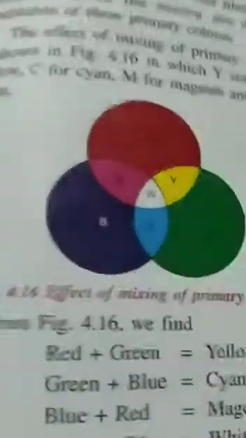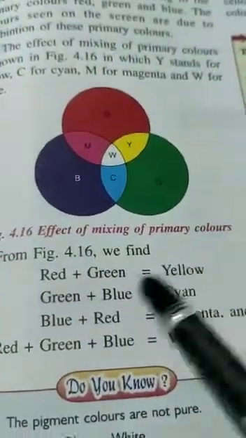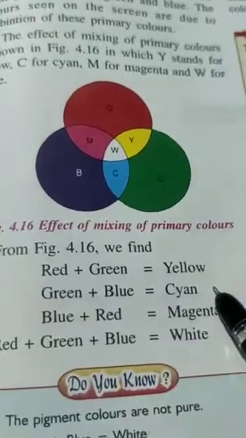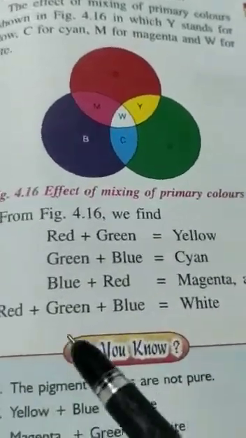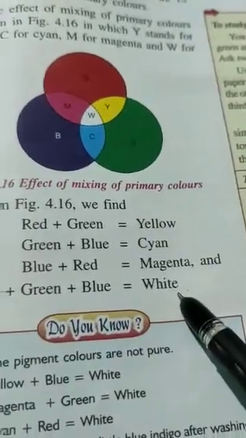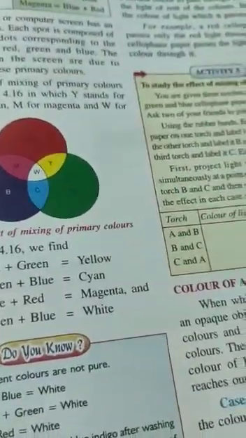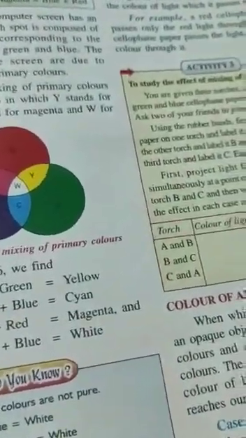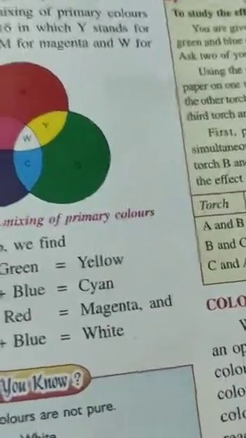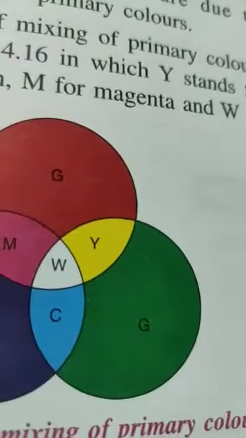In this manner we can obtain the colors. We find red plus green, yellow; green plus blue, cyan; blue plus red, magenta; and red plus green plus blue, that is white. What is it called? It is white, primary color. Secondary colors are the colors of light that can be produced by mixing two primary colors. If you mix two primary colors, you will get a secondary color.